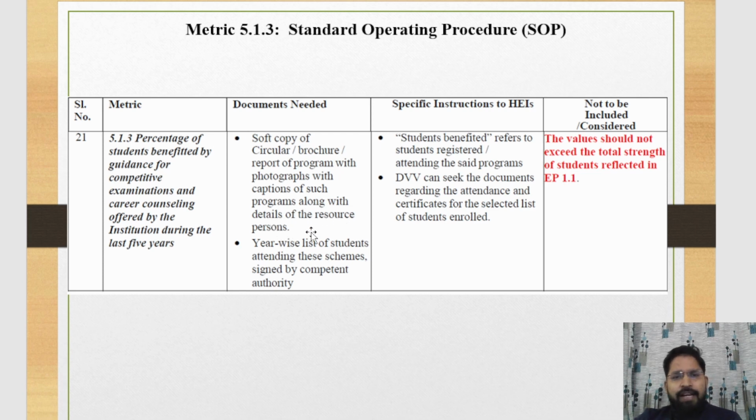If we conduct any such type of competitive guidance, then a detailed report of that program is needed.